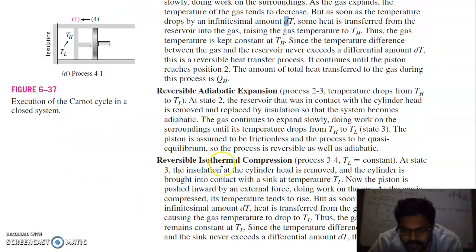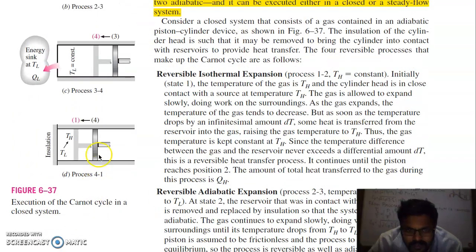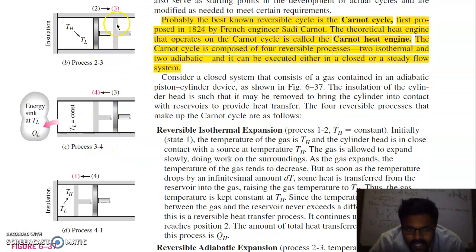Now the next process is reversible isothermal compression, process 3 to 4, at TL equal to constant. Let's understand this process. In the last process, your piston is at this third position. Now from the third position the piston will move to the fourth position, which is isothermal compression. Isothermal means this insulation is removed.